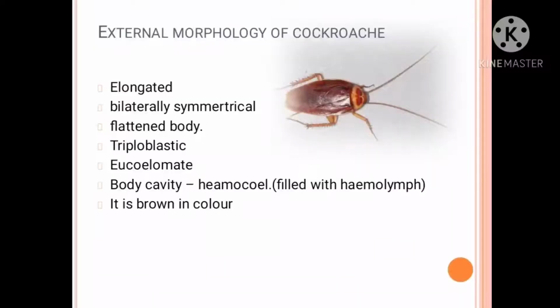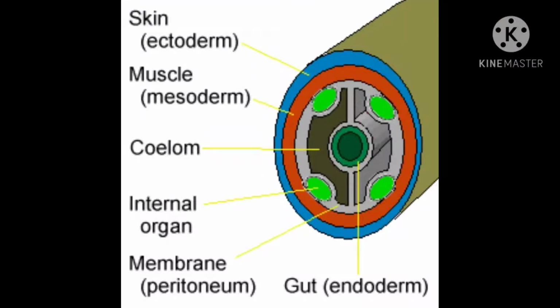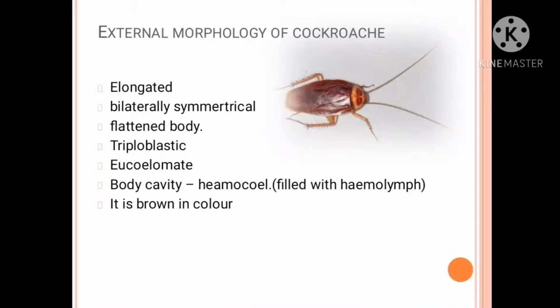That's why it is known as triploblastic. Next one, they are eucoelomate. Eucoelomate means in their body the true body cavity is present. So that's why they are known as eucoelomate and truly segmented animals. On the body structure of the cockroach, segments are present. So that's why they are known as truly segmented animals.